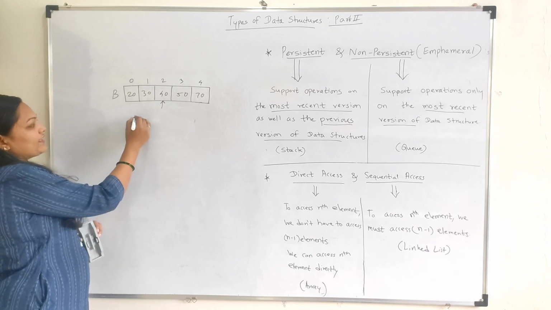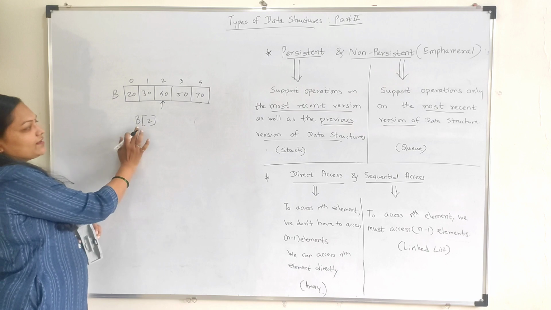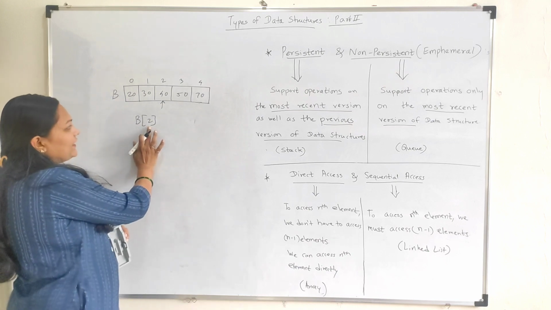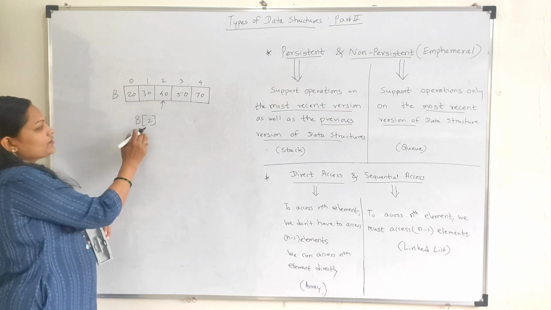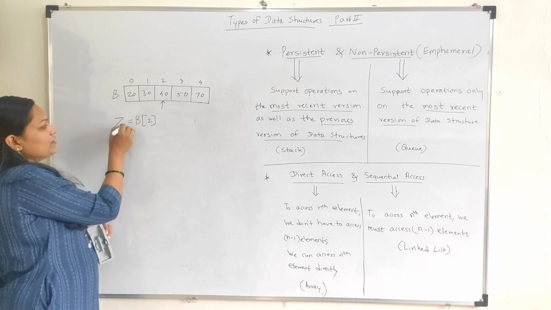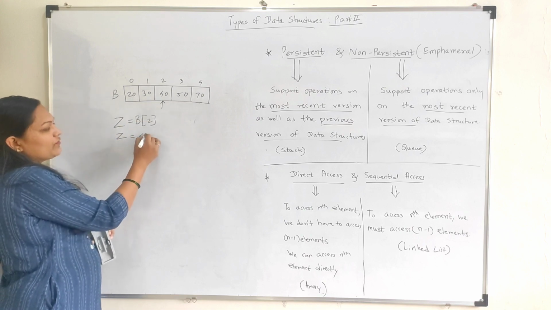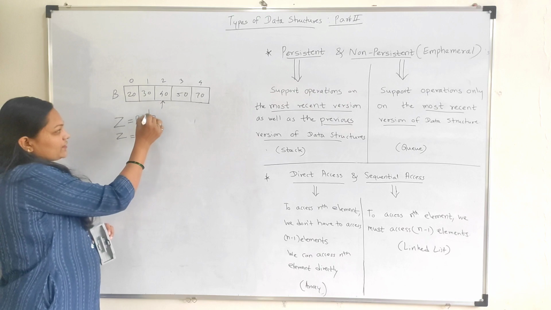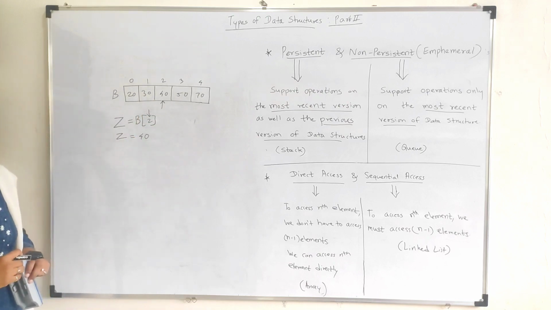Meaning, we can write B of 2. This indicates B at the second index, whatever data is there, that we need to access. Suppose you access B of 2 and store that into Z. Then what will be the value in Z? Z is 40. So by using the index of this data, we can directly access the element.